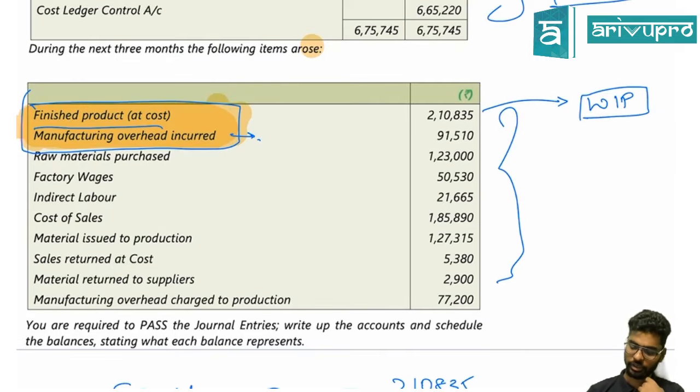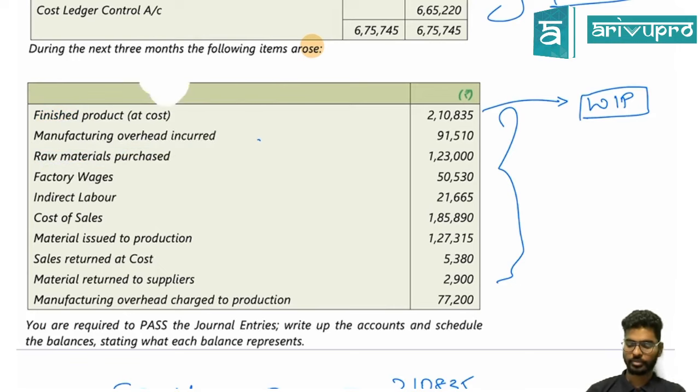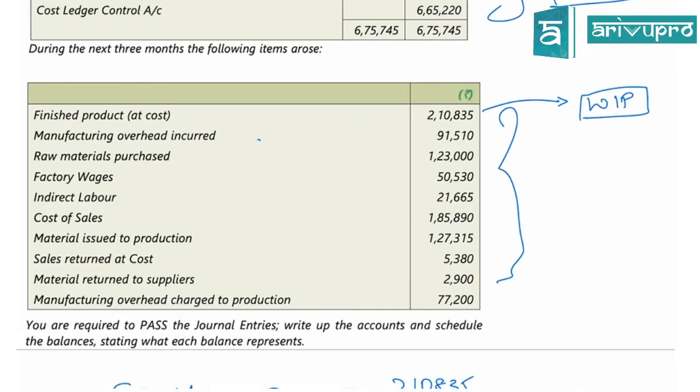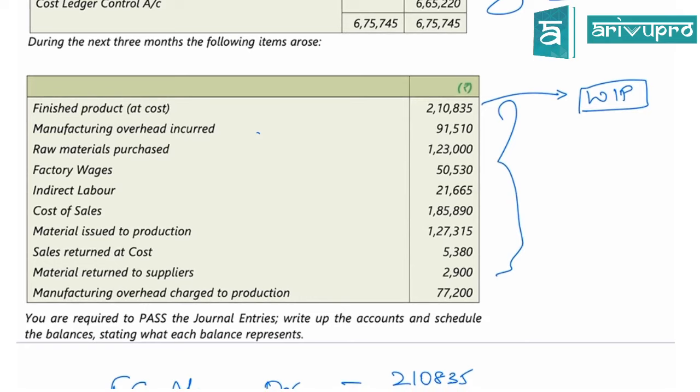What about the third one? Raw material purchased. What's going to be a journal entry? Guys, raw materials purchased. What's going to be a journal entry? Correct. Material control to cost ledger control 1,23,000.